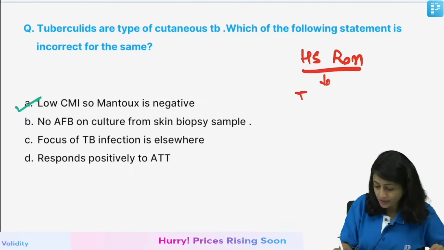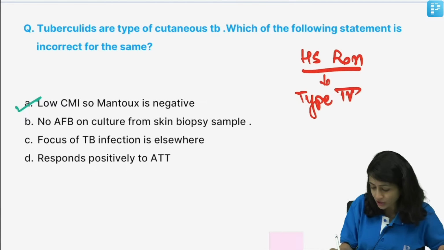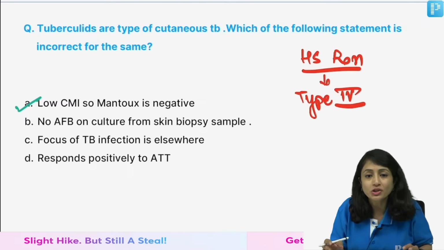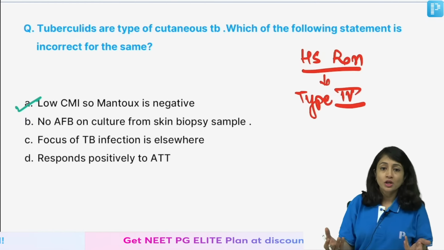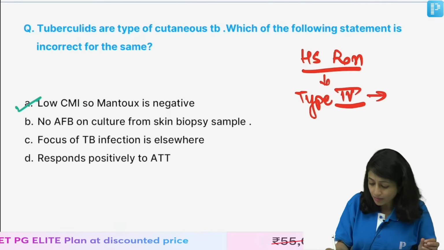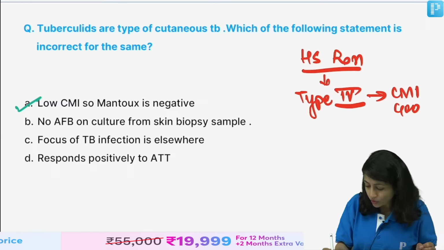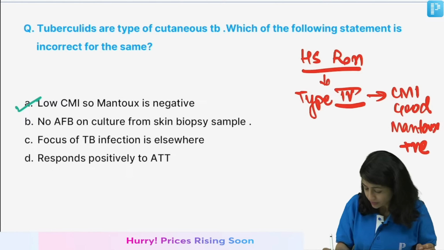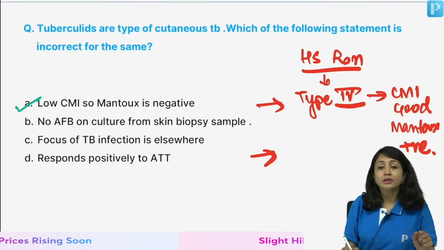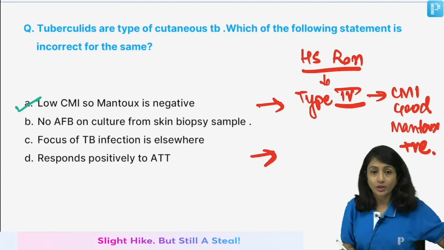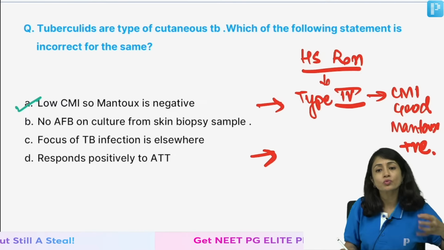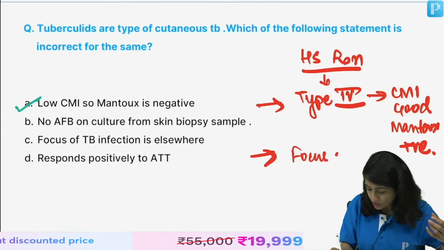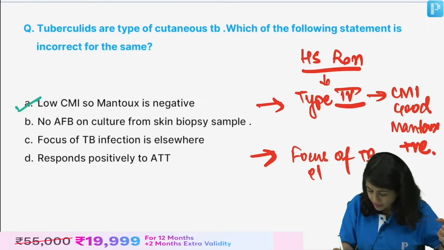So, here what happens, there is a type 4 hypersensitivity reaction which is generated. Now, if a type 4 hypersensitivity reaction is being generated, that means my CMI is good. So, in tuberculids my CMI is good, and so my Mantoux would always be positive, right? Now, here the focus of TB is elsewhere, right? That is why my body is mounting a CMI response which is being manifested in skin. So, my focus of TB is elsewhere.